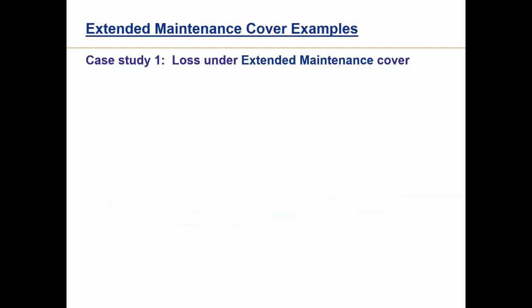Now, this is one interesting case study, not for India, abroad. I found it in a presentation of one of my friends, so I have copied it down. This is a loss under extended maintenance period cover.